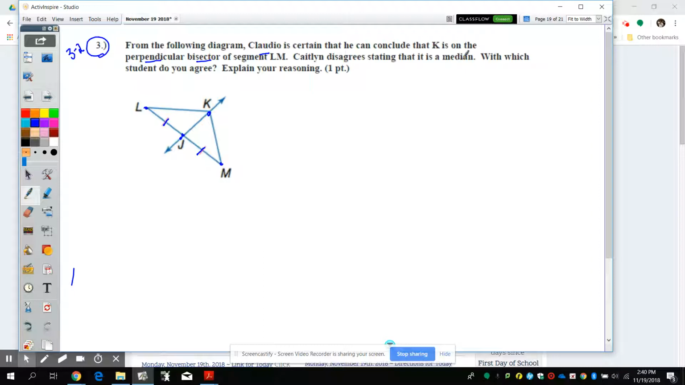A median needs to go from a vertex to a midpoint. So if this is a vertex of this triangle and this is a midpoint, then this would be a median, because this is definitely a midpoint. It's halfway between L and M, dividing it into two equal parts. So the student I'm going to agree with is Caitlin. So I'm going to put down here, Caitlin is correct.